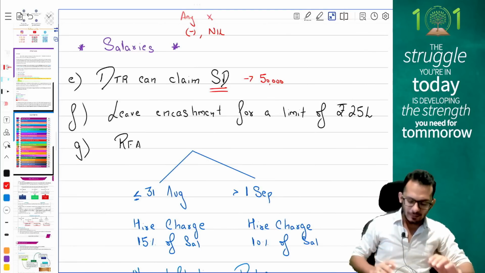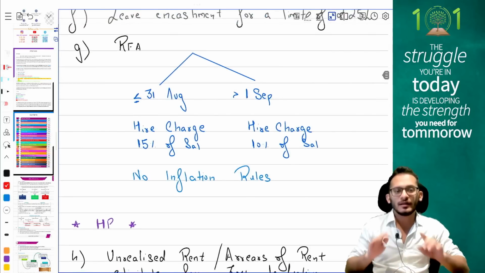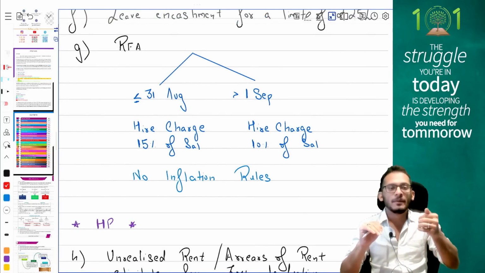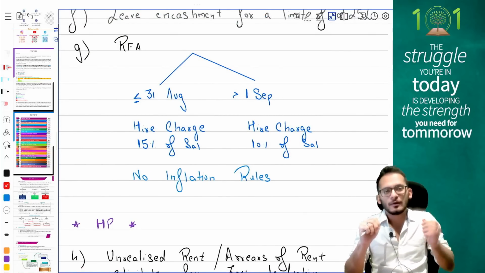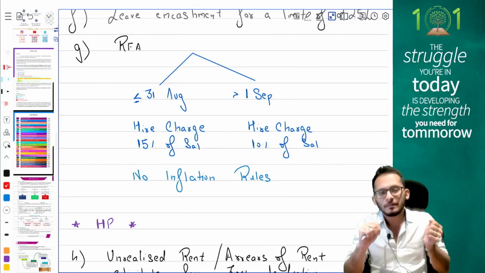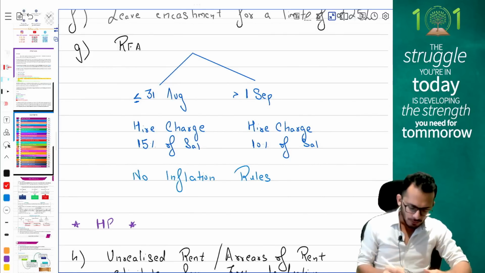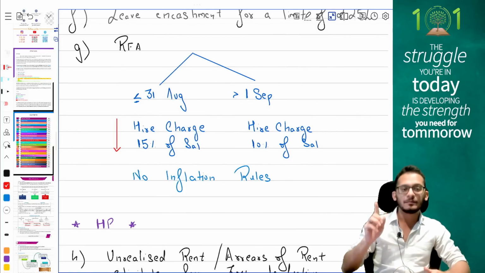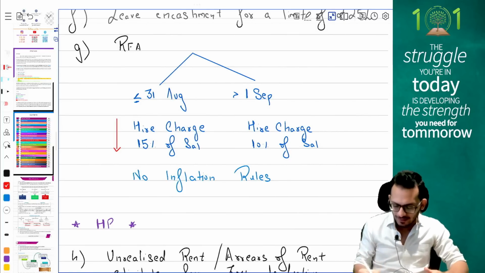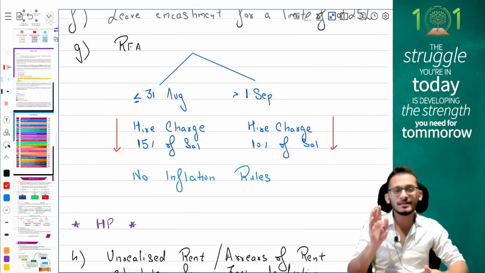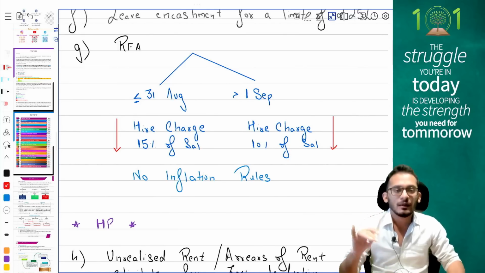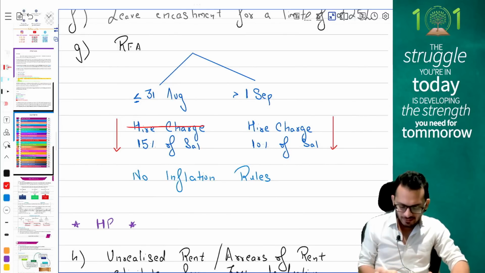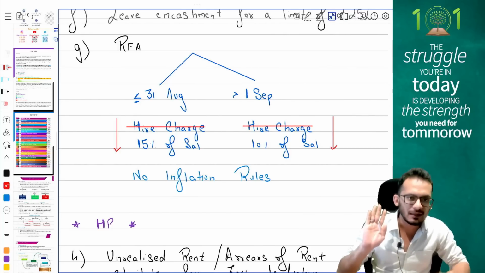Next is your amendment of RFA. The provisions of RFA come and say if you are going to have an RFA before 31st August, then you will have to apply higher charges or 15% of salary, whichever is lower. But if you are having an RFA after 1st September, then it is higher charges or 10% of salary, whichever is lower. If the question comes and says that the place was not hired but it was owned, simply ignore the higher charges and do 15% of the salary or 10% of salary. That is what the rules were.